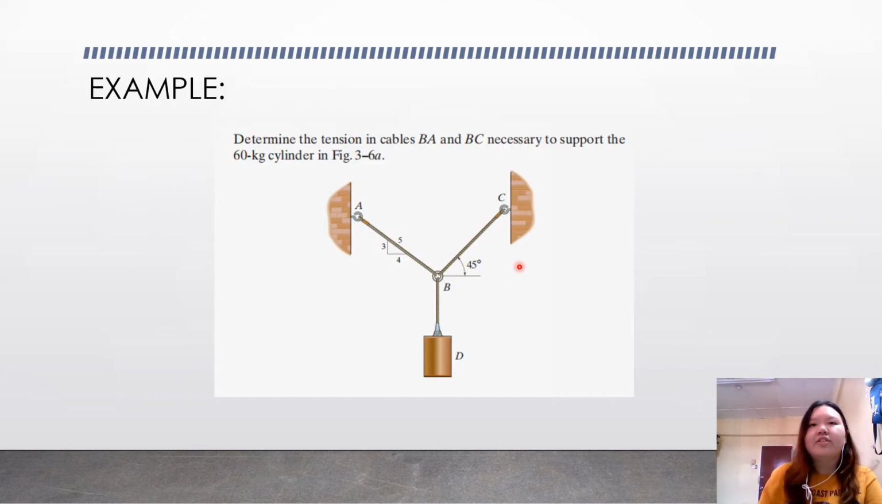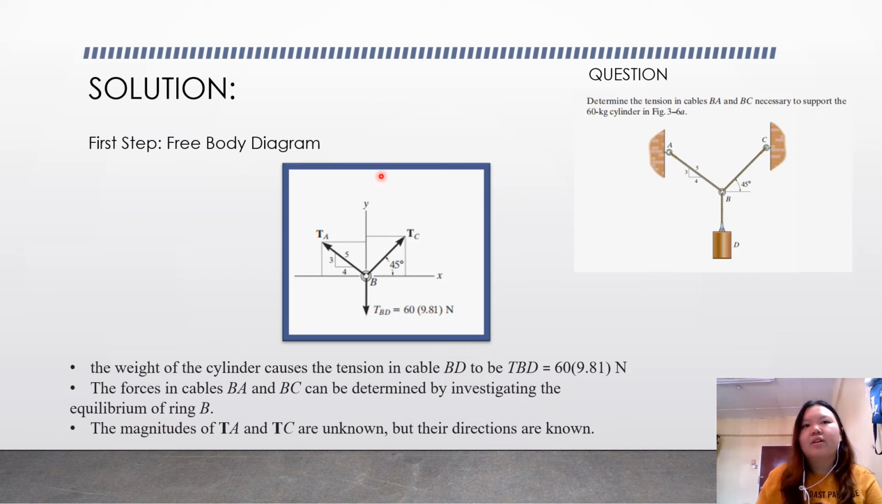Okay, now let's have a very simple example. Determine the tension in cables BA and BC necessary to support the 60 kg cylinder in the figure. Here is the figure. The first step is to draw the free body diagram. According to the question, we will draw a free body diagram like this.